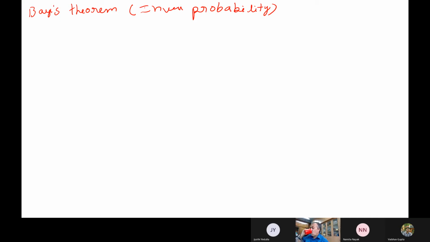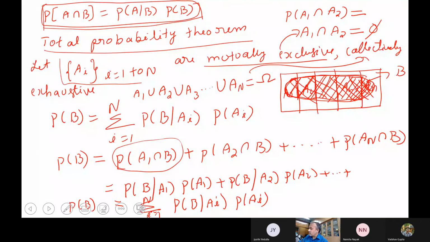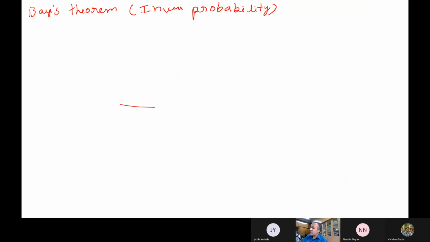So what this theorem says: in the total probability theorem, what we were finding is, we have these mutually exclusive individual events. To compute the total probability, we split it piece by piece. How much is overlapped with A1, how much is overlapped with A2, and then we sum it up. Now this Bayes theorem is something like the inverse of the total probability theorem itself.